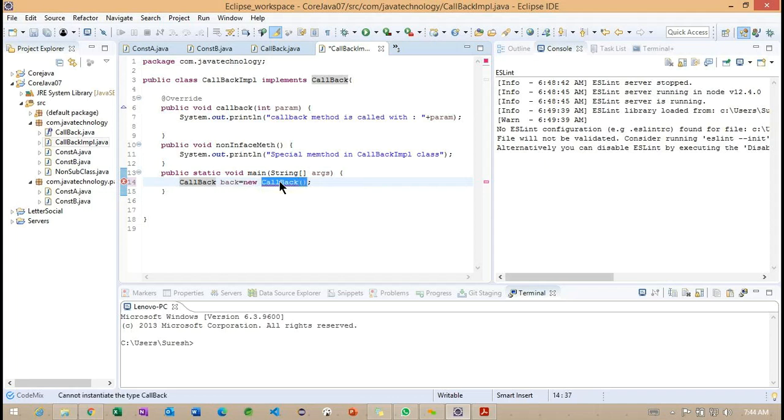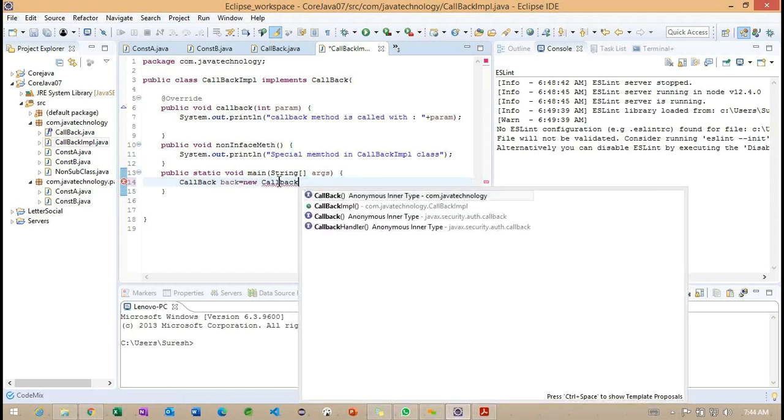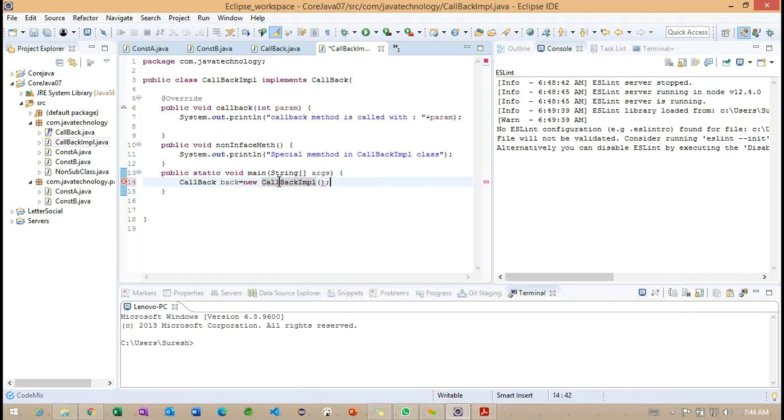Okay, now what we can do: CallbackImpl. I'm creating an object using this class, the class that is implemented, and using it I call callback with 123.